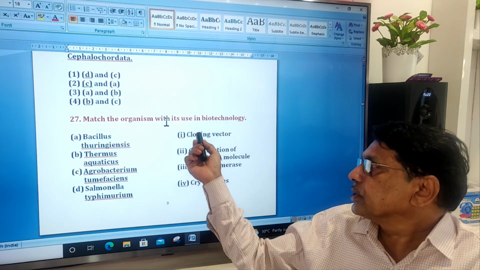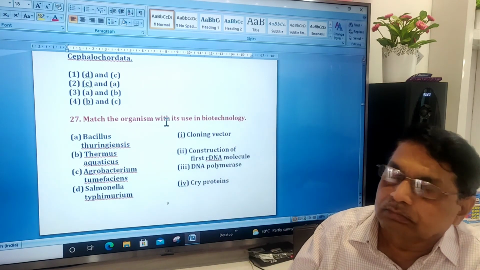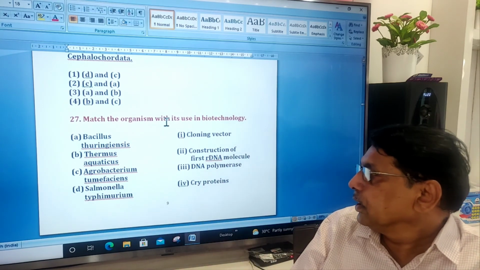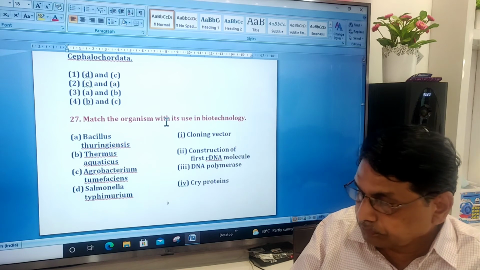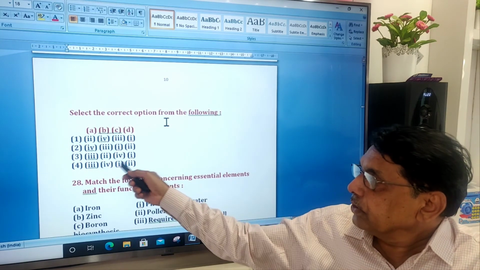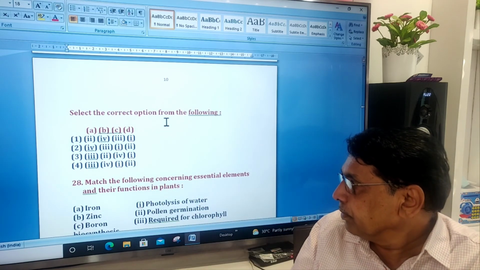Agrobacterium tumefaciens, cloning vector. Salmonella typhimurium, construction of the first rDNA molecule. So, according to that, you have to select it.